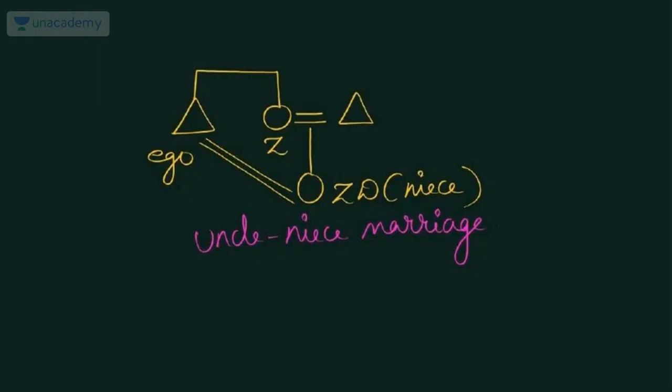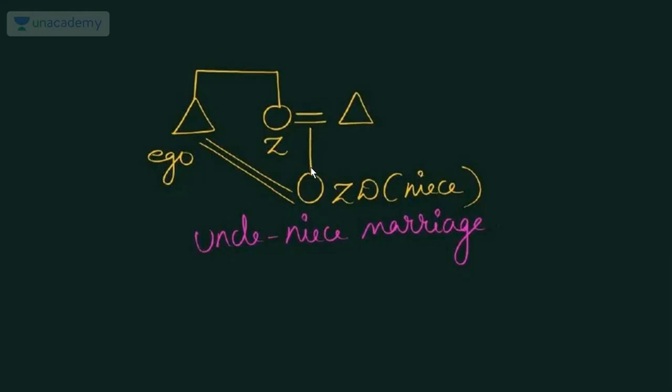Next comes a diagram for our understanding. Recently we have learnt about consanguineous and non-consanguineous marriage. Inside it there is a thing called uncle-niece marriage. Here you can see the character Ego. Ego is some kind of character, so we will consider this as us. This bond means marriage. A circle means female, a triangle means male, and this bond means marriage.